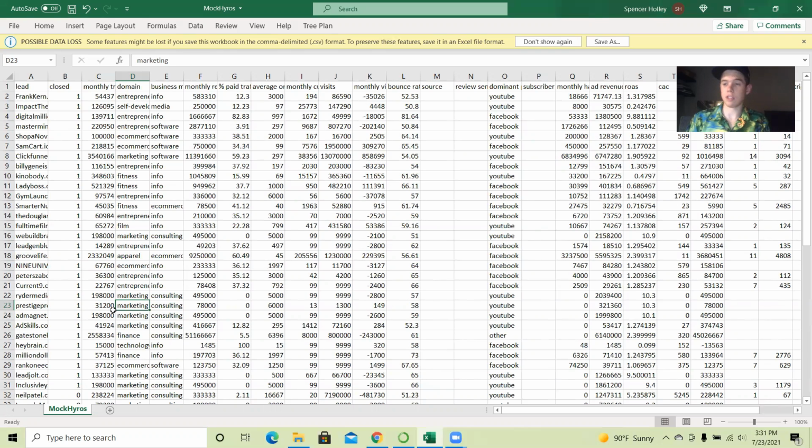A lot of them have zero ad spend, because they're very small businesses and they get their clients through word of mouth or even cold outreach, not really doing any paid advertising themselves. But they're doing paid advertising for their clients, so their ad spends are still going to be really high. They spend tens of thousands, hundreds of thousands a month on ad spend.